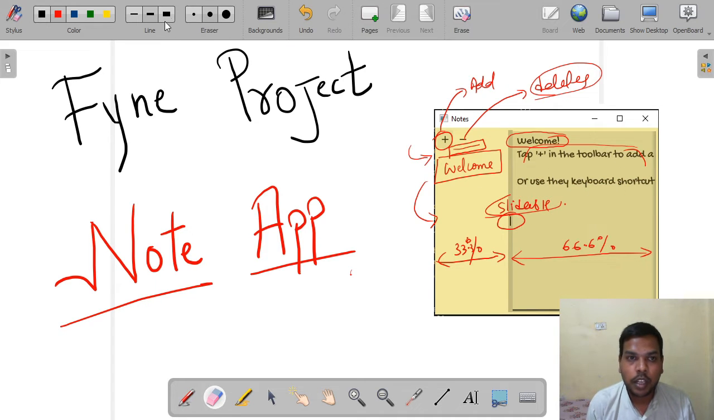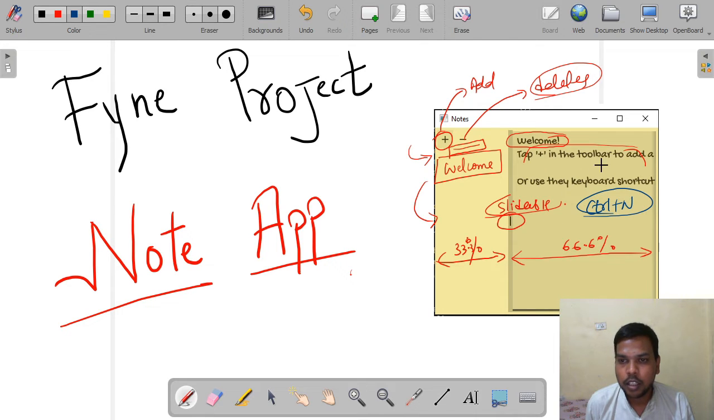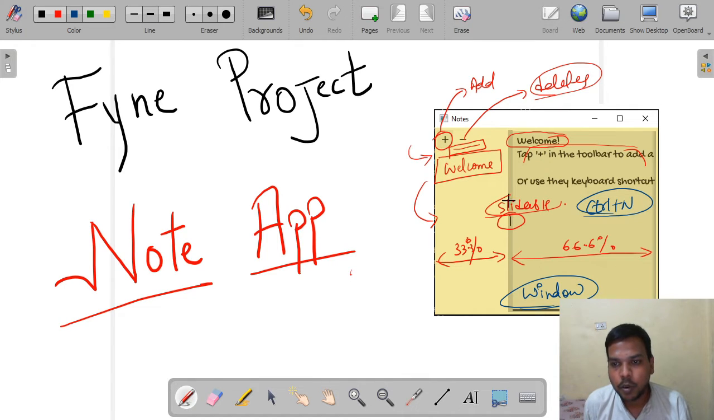Okay, and also, as it is written here, we can create a new note using the Control N shortcut. I wrote a function which will take the shortcut keys of Windows. If it is supported in that window, then it will take that Control N shortcut key, and instead of pressing the plus symbol, we just press Control N and it will create a new note for us. Okay, these are some of the features.